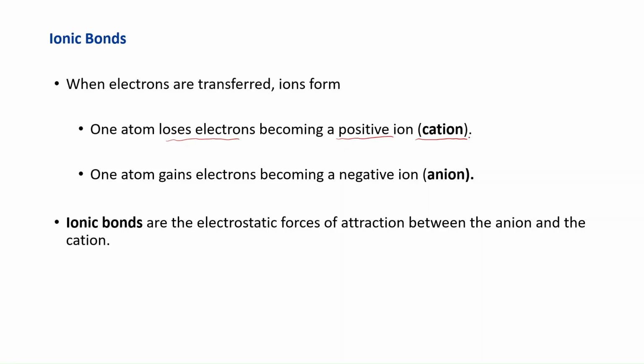And I had one student once write on the exam, cats are positively great. A nice way to remember that cations are positive, right? When the atom gains electrons, and again assuming the number of protons does not change, then it has more electrons, more negative charges than positive, so you form a negative ion that we call an anion. And once again, the attraction between the two of them forms the ionic bond.